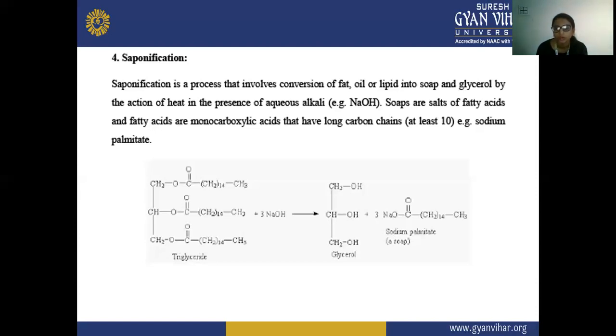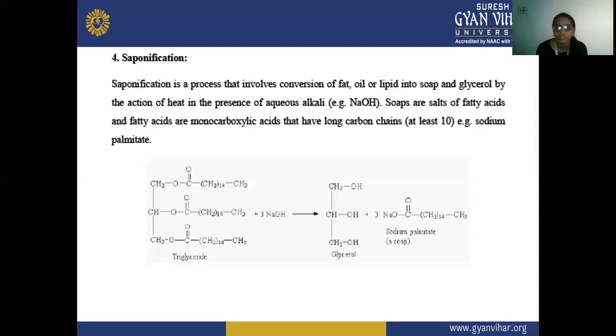Now, what are soaps? Soaps are salts of fatty acids, and these fatty acids are monocarboxylic acids that have a long carbon chain, at least 10. Example: sodium palmitate.